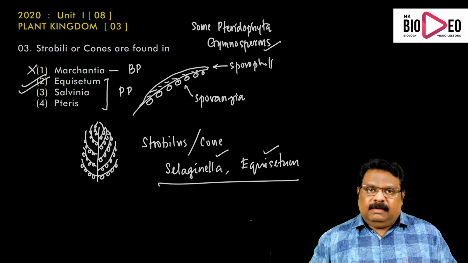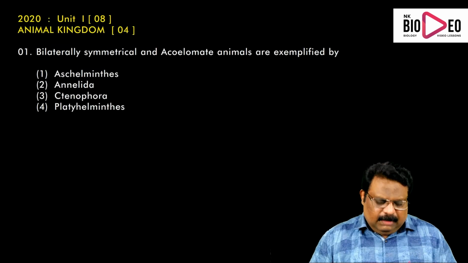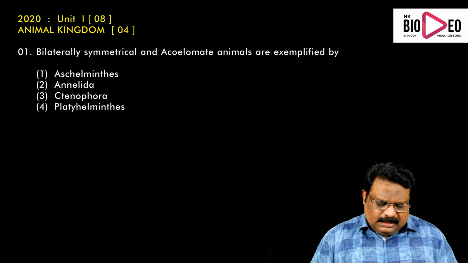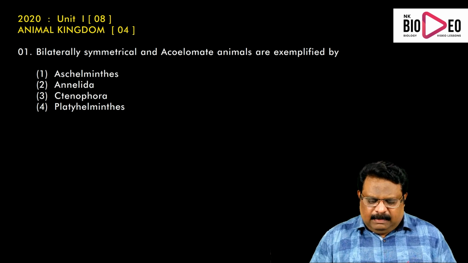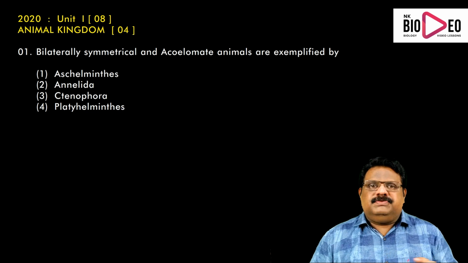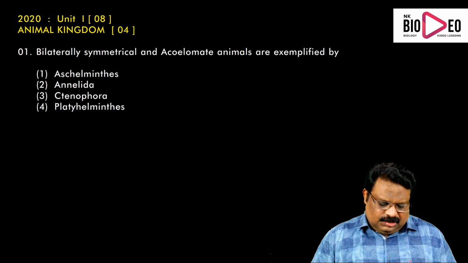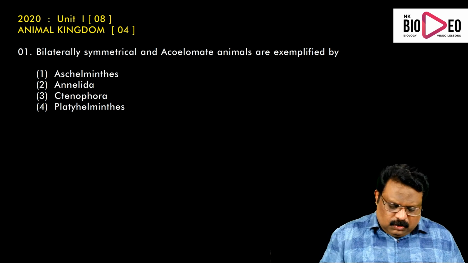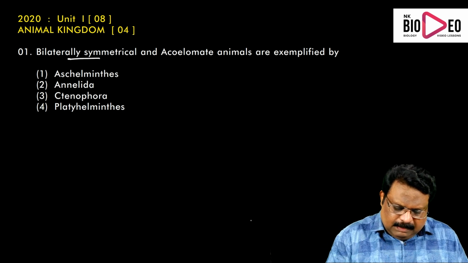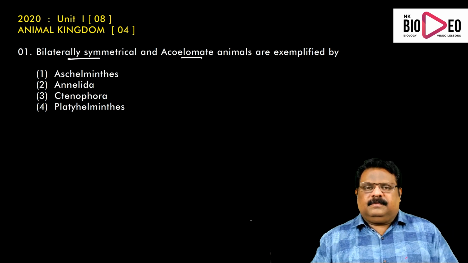Then we are going to animal kingdom. In animal kingdom, there were 4 questions, simple questions. First one: bilaterally symmetrical and acoelomate animals are exemplified by which phylum? Aschelminthes, Annelida, Ctenophora, Platyhelminthes. So only 2 terms are given: bilaterally symmetrical, acoelomate.